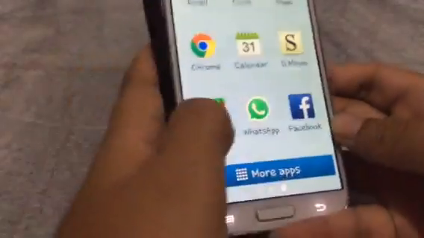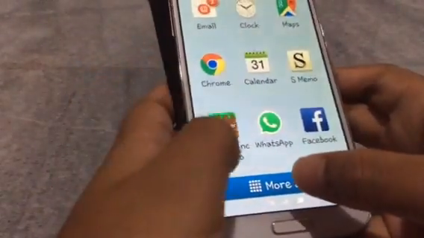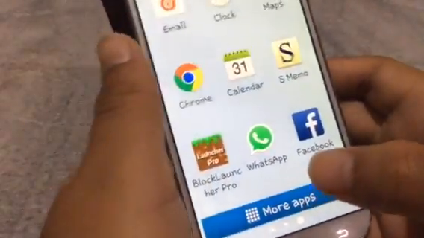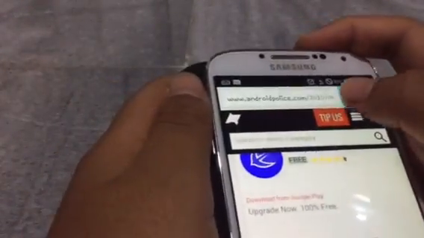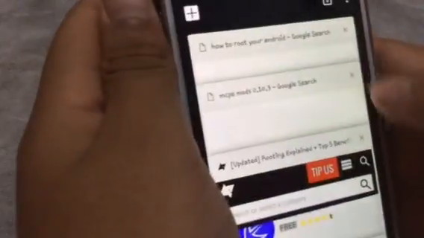Guys, today I'll show you how to install BlockLauncher Pro for free. So you want to tap on your browser. Let me just X that out.